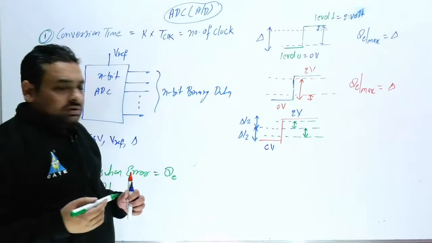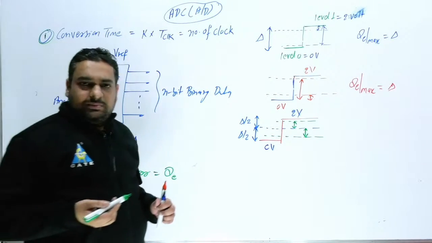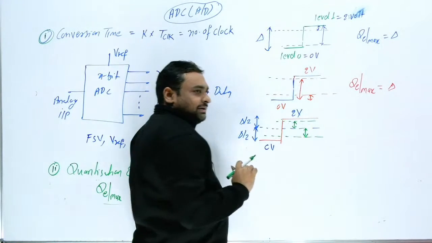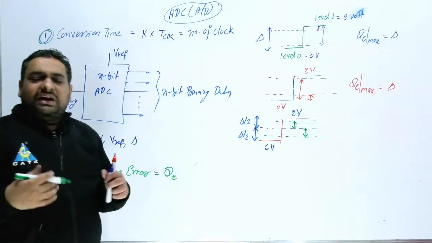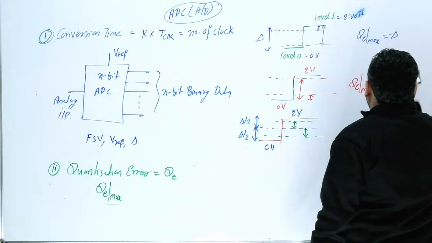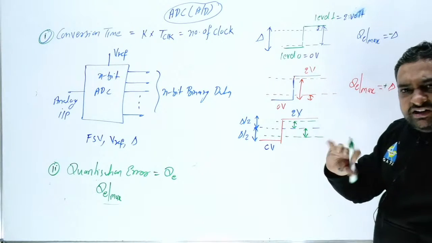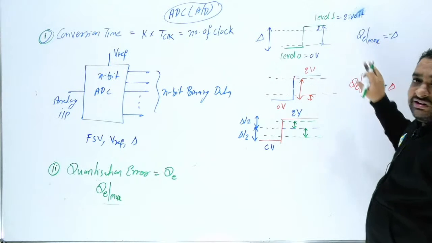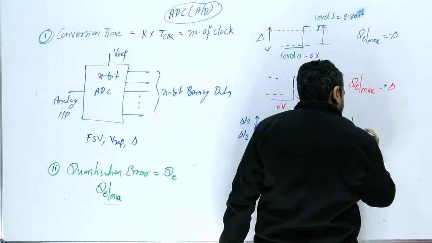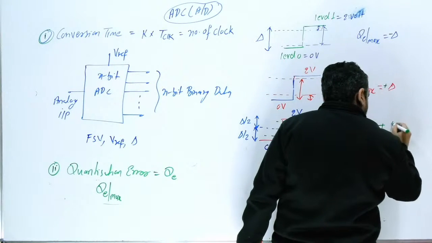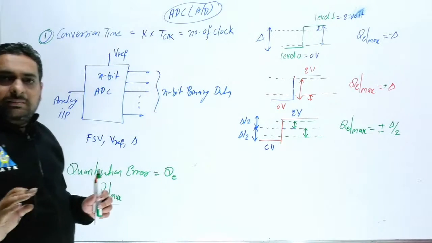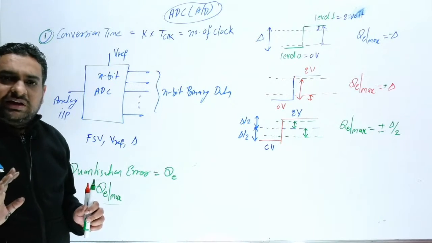So for these two, what is the maximum possible error? For this the maximum possible error is del by 2, and for this the maximum possible error is del by 2, but practically this is plus minus del by 2. Here suppose I consider this as minus del, then this is plus del, but you can assume anything. You can also assume here this is plus del, this is minus del. Then what will be the QE max here? The quantization error max will be plus minus del by 2. Okay, so here two things are very important.